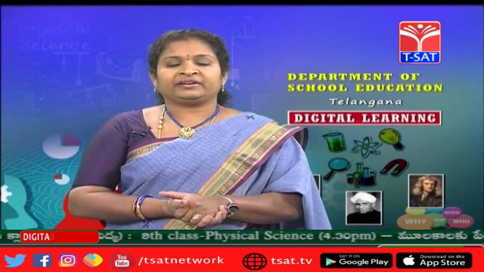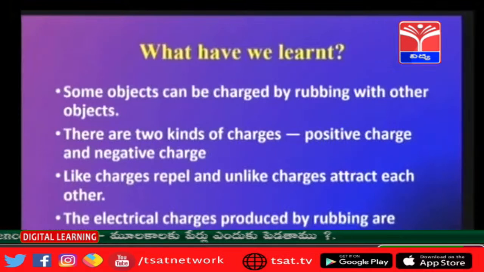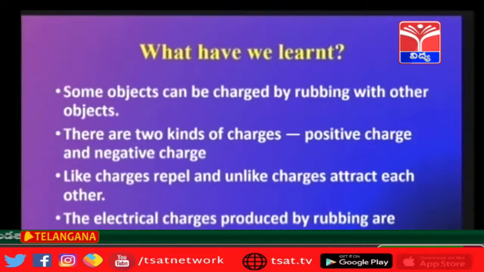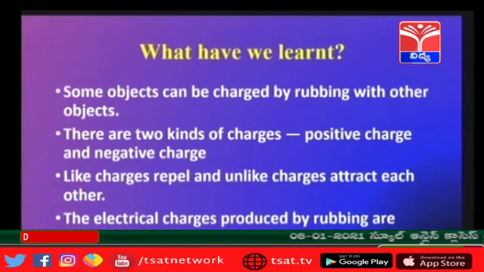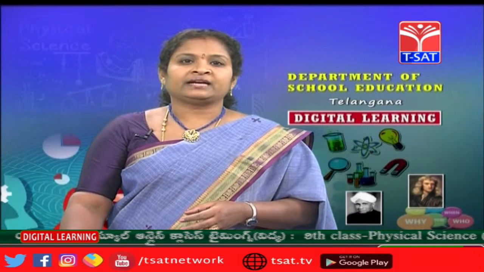Now let us recollect what we have studied. Children, some objects can be charged by rubbing with another object. We have studied that there are two types of charges, positive charge and negative charge. Like charges repel and unlike charges attract each other. The electric charges produced by rubbing are called static charges.